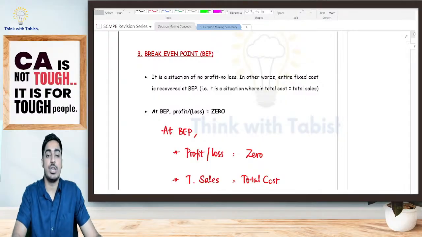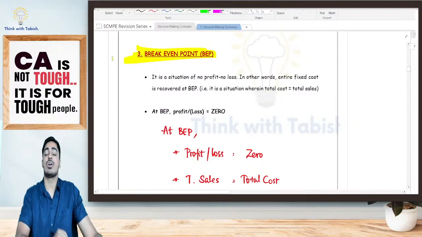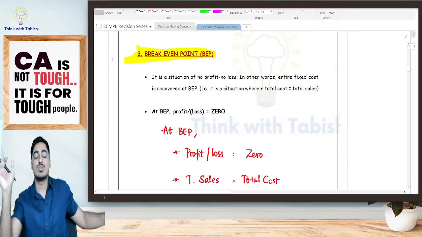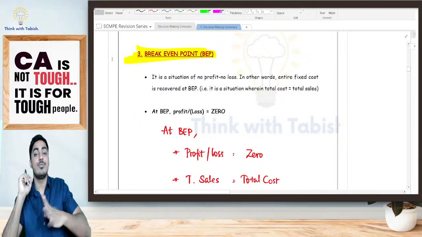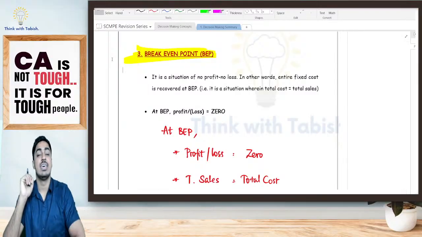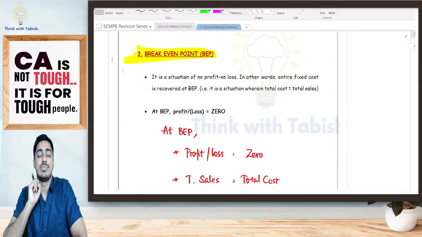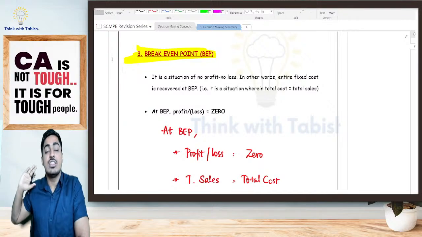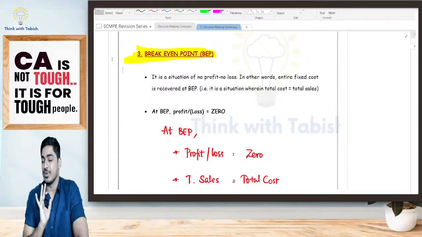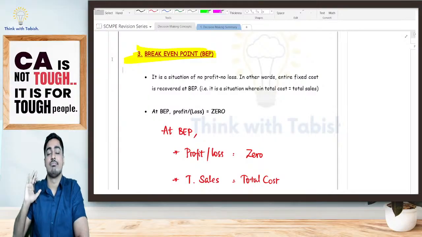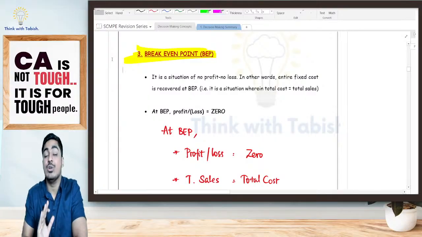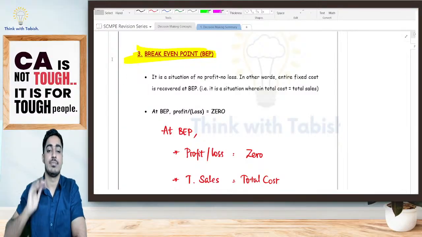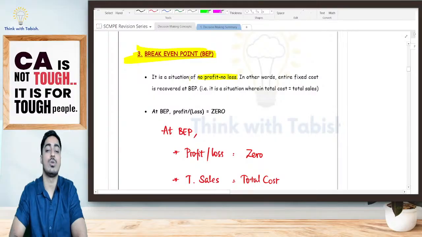Next, break-even point. We have discussed the concept of break-even point already. Yes, what is the boss telling? Initially the boss was very happy, telling, okay, I sell one shirt, I'm getting 400. Now he got that tension. He has paid 10,000 rupees rent. So now he's telling, I don't want anything in life. I just want to recover that 10,000 rupees rent that I've paid. I don't want profit for now, but I don't want to incur loss as well. That point is my break-even point. It is a situation of no profit, no loss.